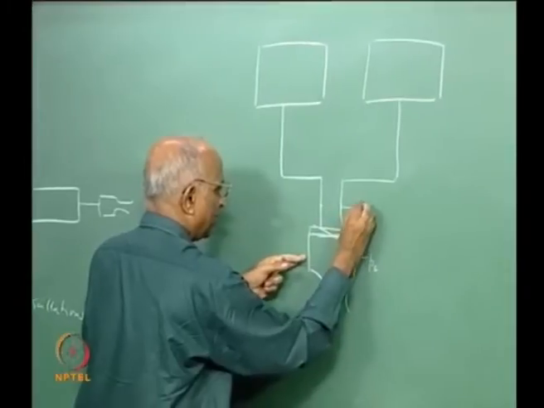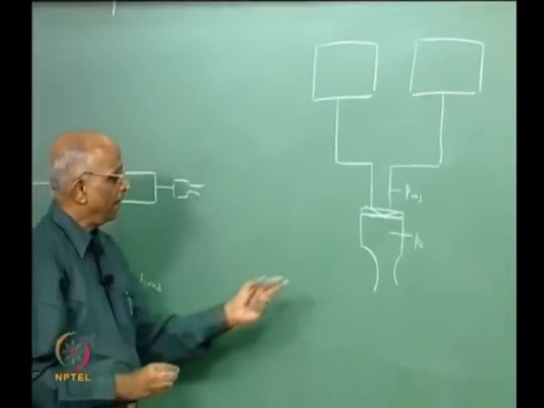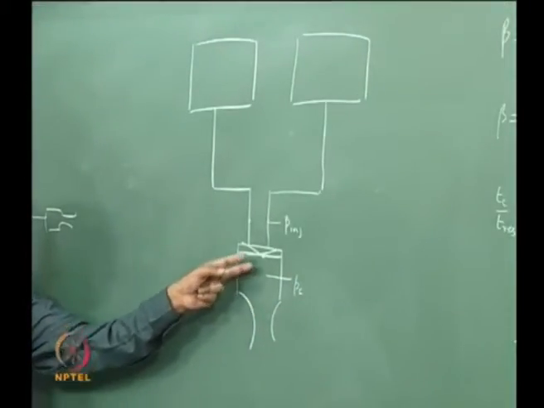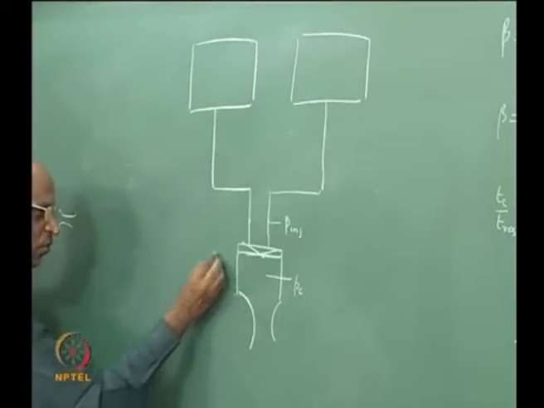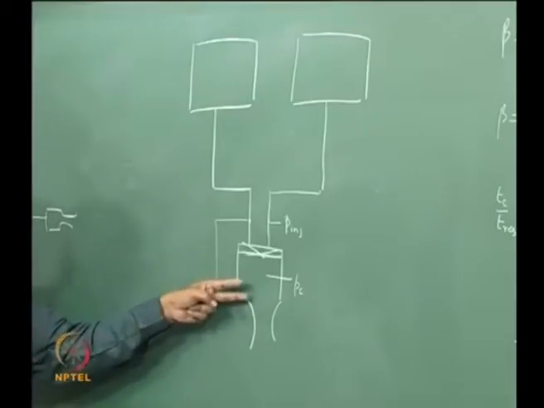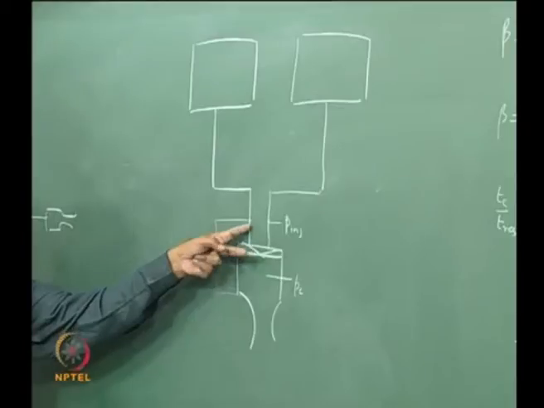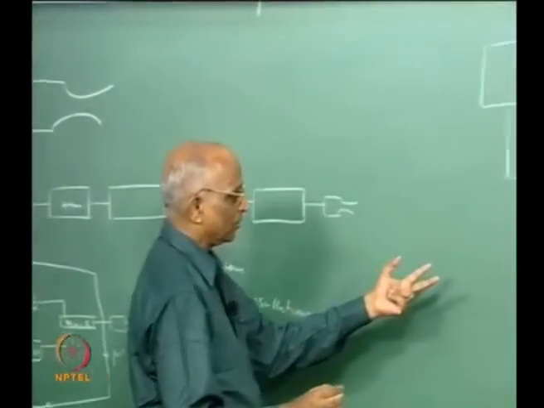Any pressure change creates a differential flow. This is what gives me the feedback, that is, the pressure change here reflects on the flow of propellant into the chamber from the feed system. That means the feed system is influenced, and such oscillations are known as feed system coupled oscillations.